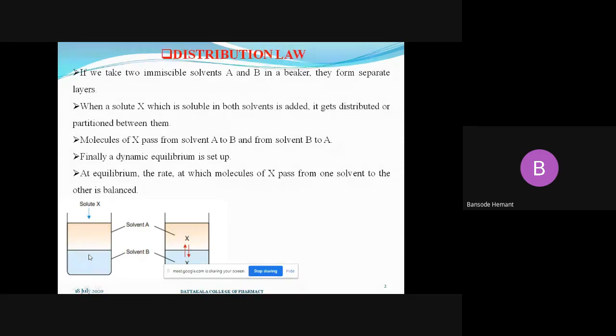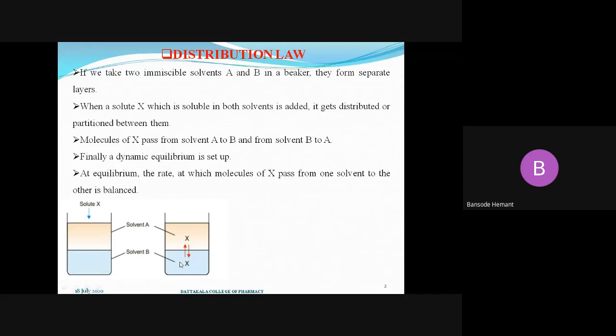In such immiscible solvents A and B, present as separate layers, if you add the solute X, the solute X is solubilized into both solvent A and solvent B. So what happens after addition of the solute, as it is soluble in both solvents?